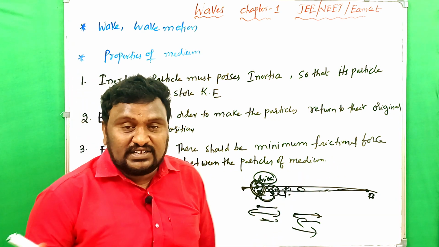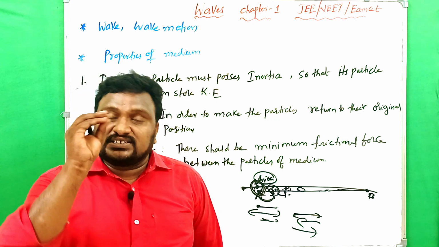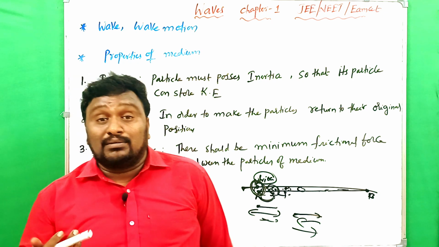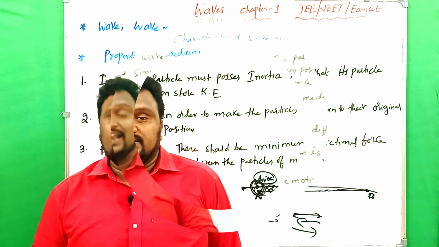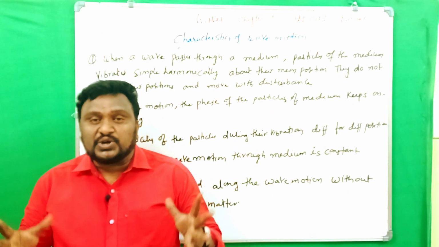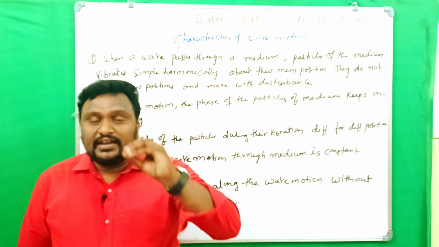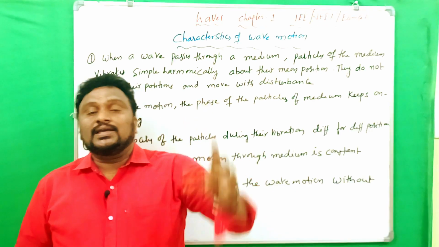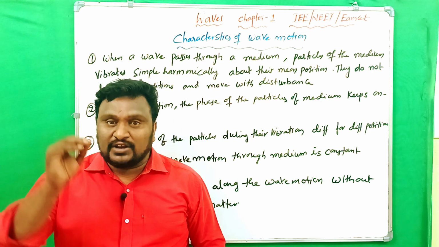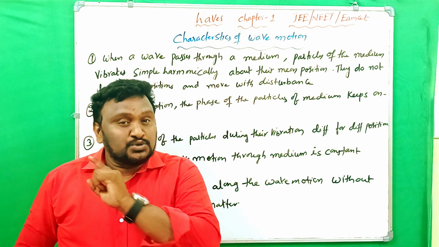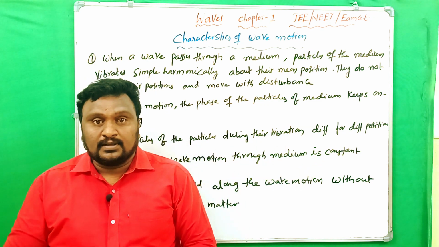This is simply about what is a wave, what is wave motion, and what are the properties of a medium. Now let us discuss the characteristics of wave motion. The first thing is, when the wave is passing through any medium, the medium particles vibrate simple harmonically, and they do not leave their positions and transfer with the disturbance. That is the first thing.